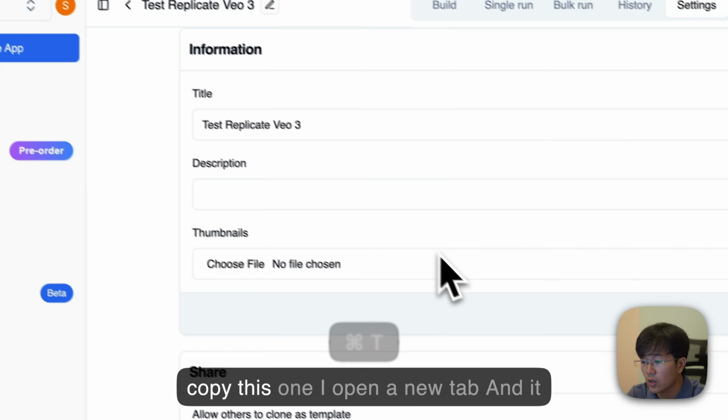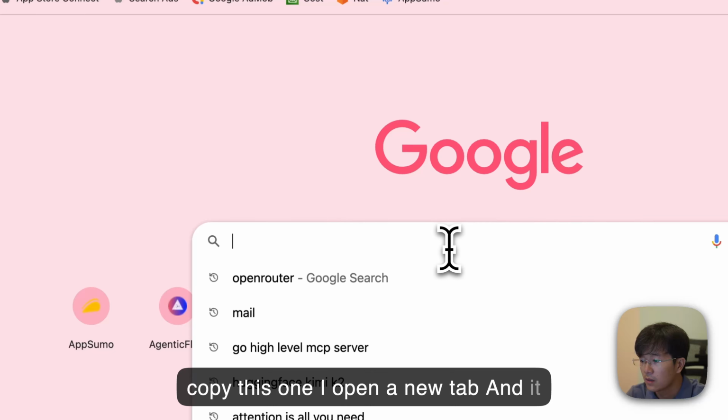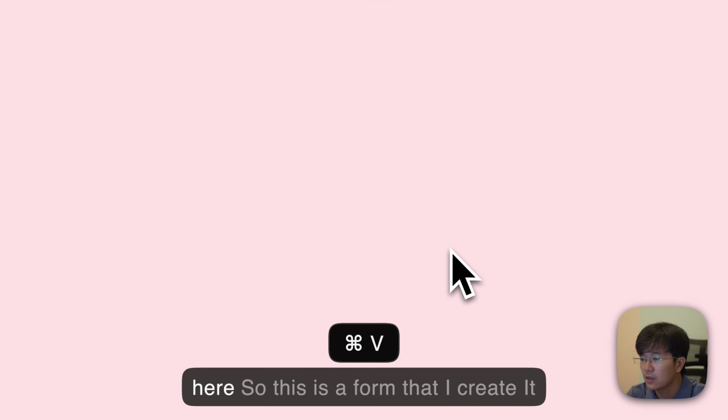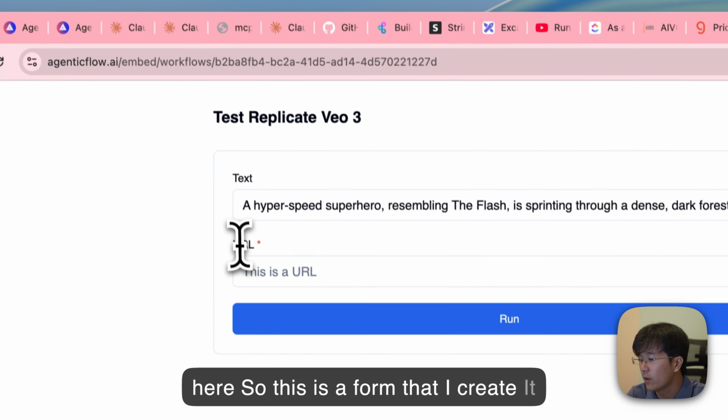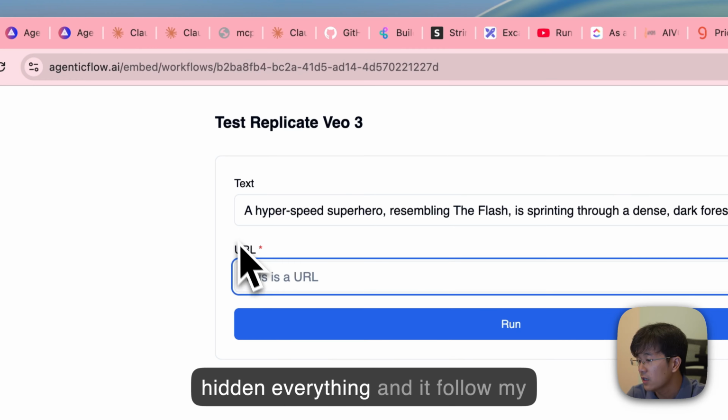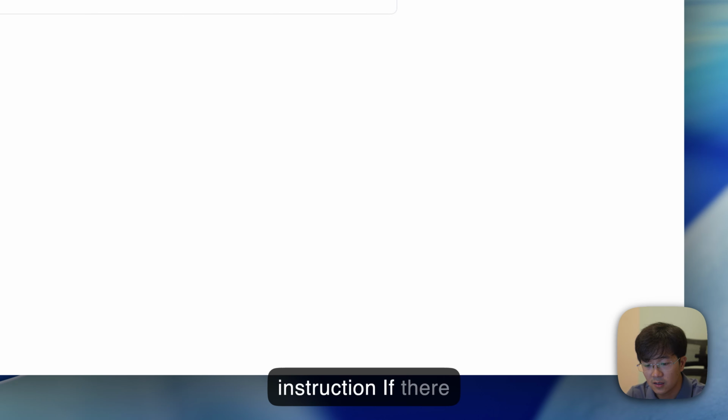Yeah, I just copy this one. I open a new tab, and paste it here. So this is a form that I created. It hides everything, and it follows my instruction.